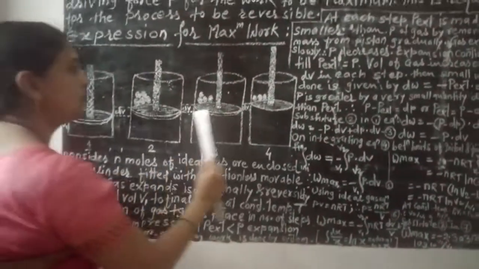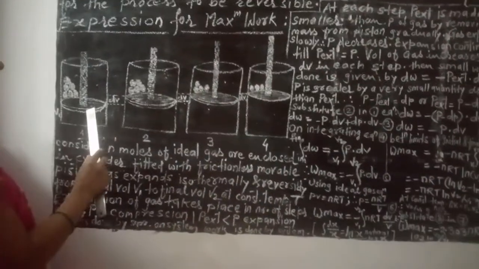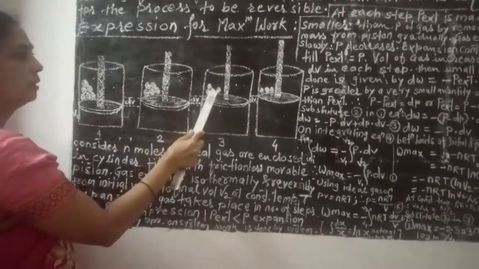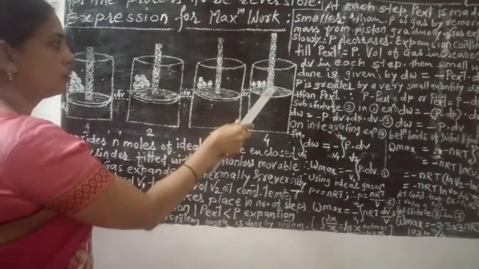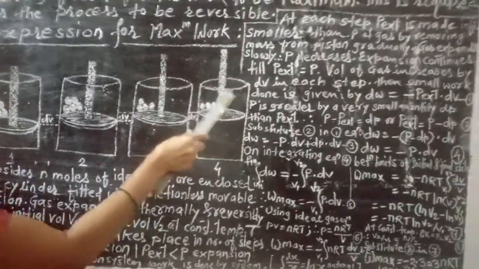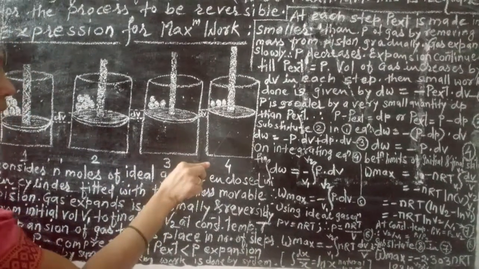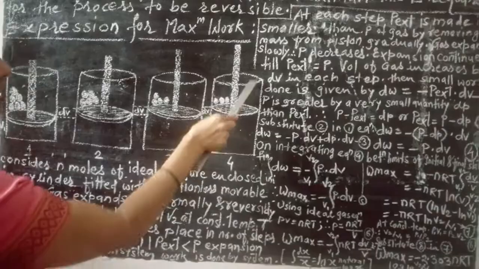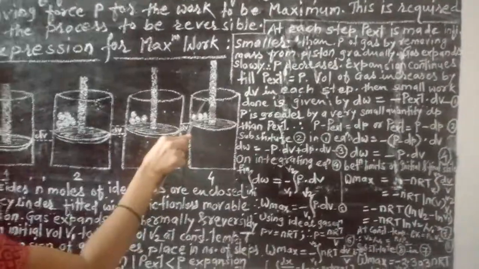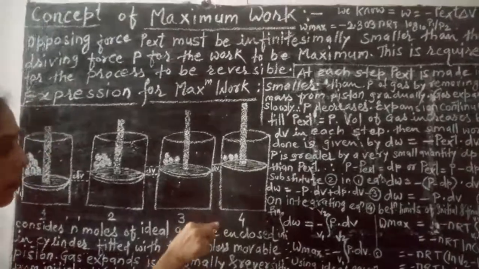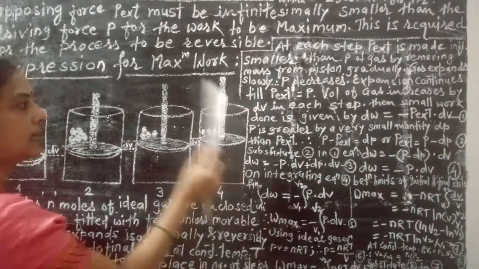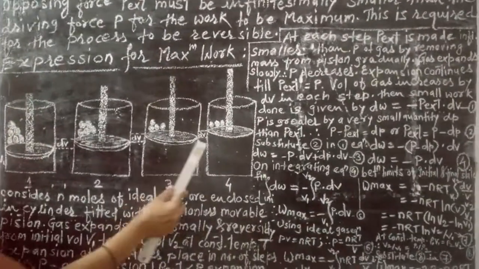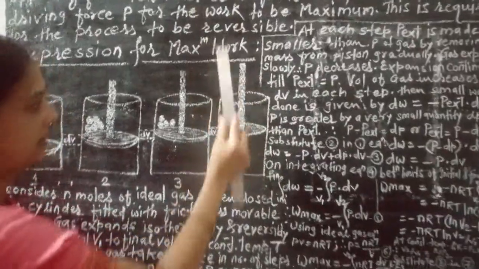And in this manner, you can watch here, if you reduce the pressure externally, that means if the opposing force becomes infinitesimally smaller than the pressure P acting on the gas, so P external becomes smaller than the pressure P acting on the gas, or you can say that the driving force becomes infinitesimally greater than the opposing force, then the expansion of the gas takes place.